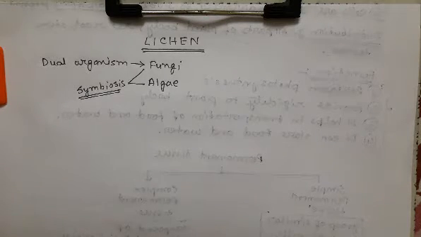Symbiosis is basically a give and take policy. That means fungi give something to algae, and in return, algae give something to fungi. This type of relationship is called symbiosis, where both organisms are neither benefited nor harmed.